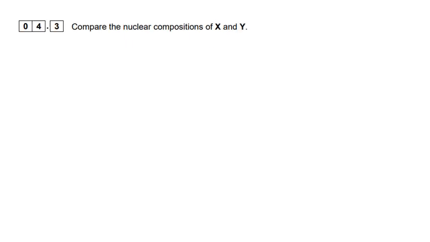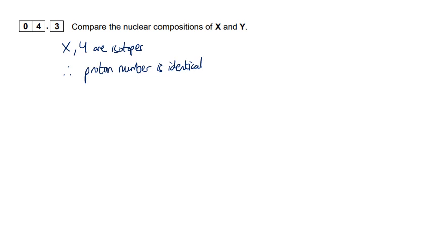Okay, 4.3, we're asked to compare the nuclear compositions of X and Y now. Well, what were we told in the question? X and Y are isotopes. Okay, they're isotopes of boron. So therefore, the proton number, the atomic number, is the same. Same number of protons.